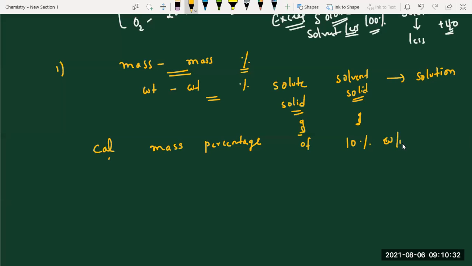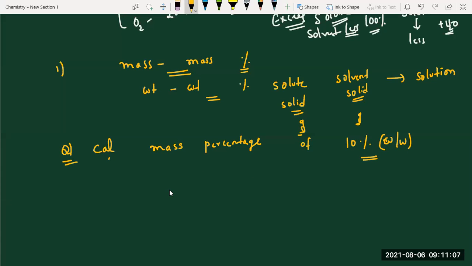10% W by W. Just to be mentioned like this. They're not given proper information, something different information they're given. How to solve this question? Both are in weights only. Solute in weight, solvent also in weight. How to do? 10%. This W stands for weight. W is nothing but weight. Mass, weight, both are same only. Both are in weight. See, how to express this question.